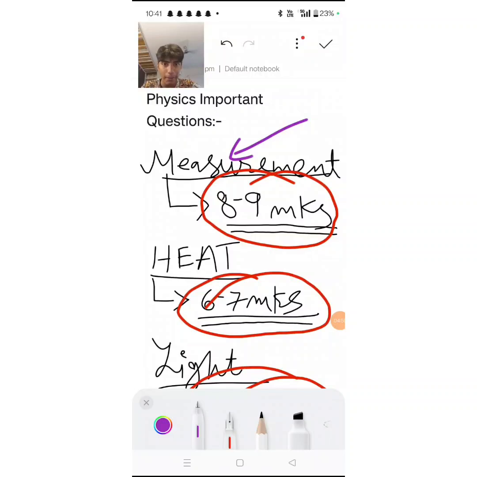So you have to say it is a vernier calipers, right? Then second thing, how do you calculate the least count? Write the formula to calculate the least count. So you have to say the lowest division on the main scale divided by the number of divisions on the vernier scale, right? I think that's the formula.